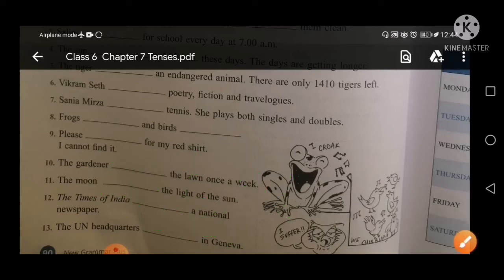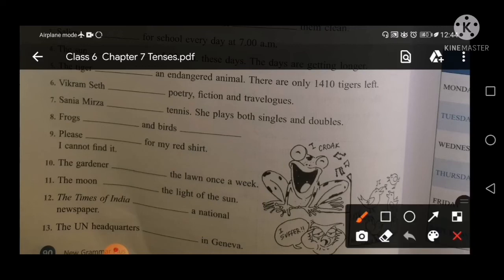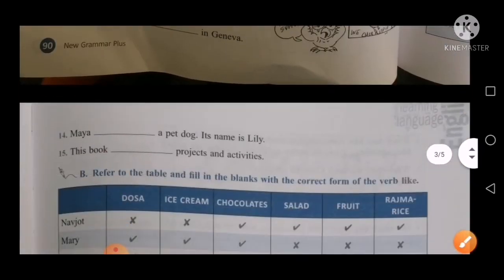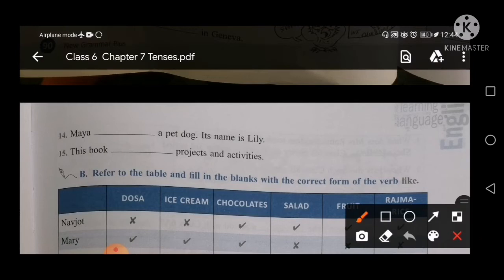Next point number 13, the UN headquarters in Geneva. You can see here headquarters, not quarter only. So you will use here plural verb are. It is clear now, everyone? And come on the next page, point number 14, Maya has a pet dog, its name is Lily. You will fill here has.